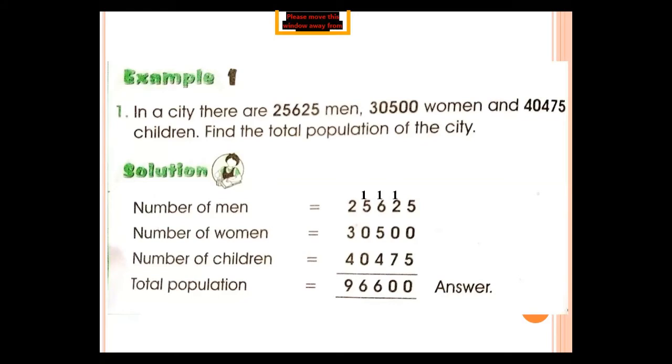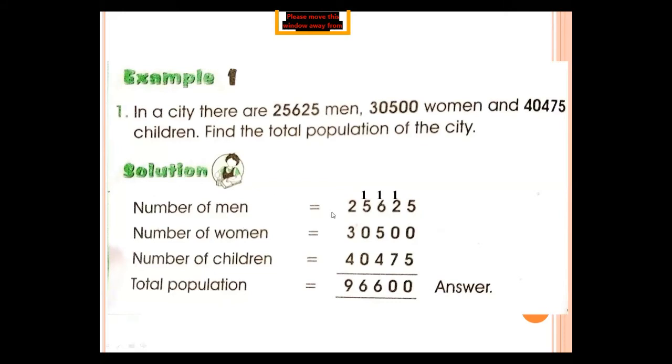Okay. In a city, there are 25,625 men, 30,500 women, and 40,475 children. Find the total population. They are asking for total population. It means you use addition. There are no other 4 steps given. This question is solved in direct way, but when I show you in further slides, they will all be solved in following 5 steps. So you will solve in that manner, not in this. This is just for your guidance and for your example.